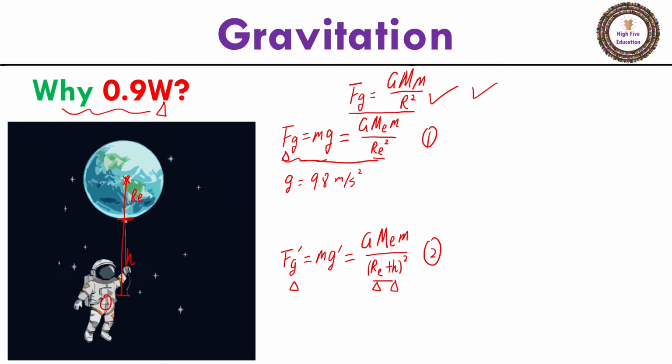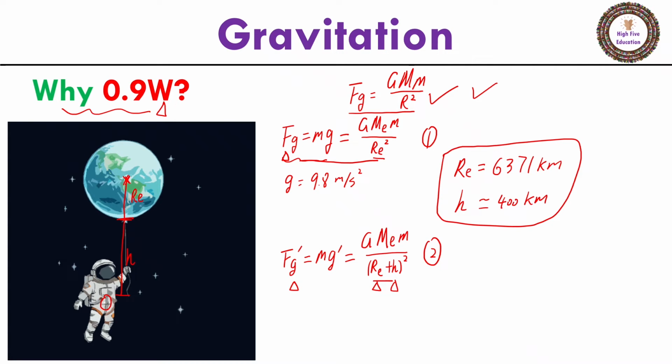If we plug in the values, we should be able to find their ratio. So we know the radius of Earth is around 6,371 kilometers, and we know the height of the space station is roughly about 400 kilometers. If I substitute these two values, I should be able to find out the weight of the astronaut in the space station. For today's discussion, I'm interested in the weight of the astronaut in the space station compared to their weight on the surface of Earth.